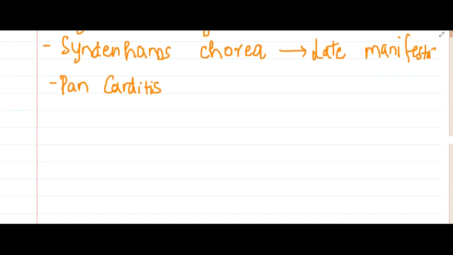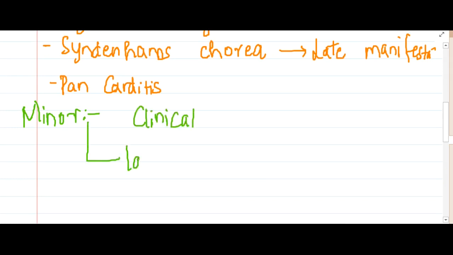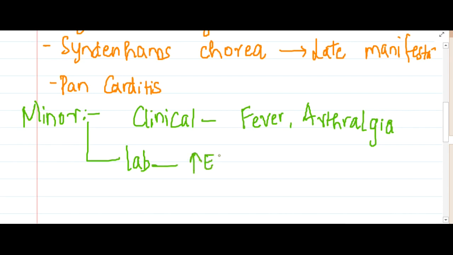Now we have the minor criteria, which include clinical criteria and lab criteria. In the clinical criteria you will see presence of fever and arthralgia, that is only pain in the joints, with no destruction on X-ray or histologically. Lab criteria include increased ESR, CRP, and increased PR interval.